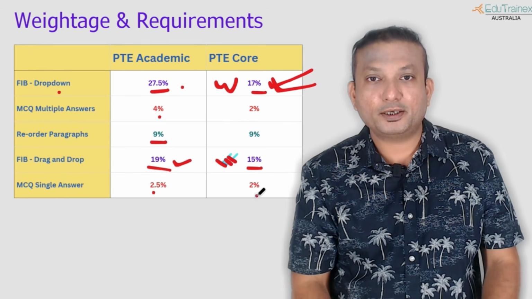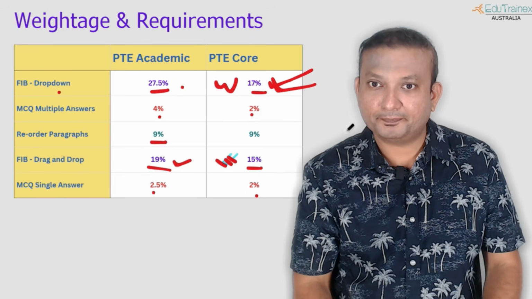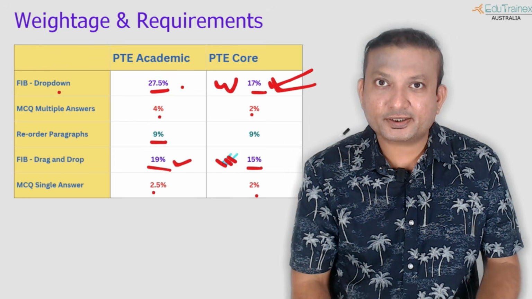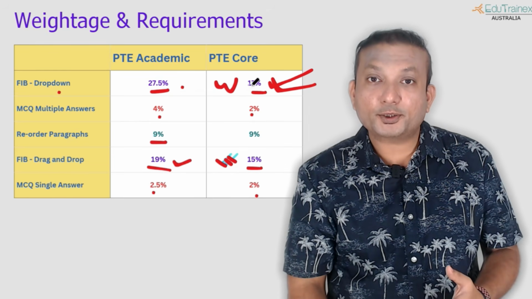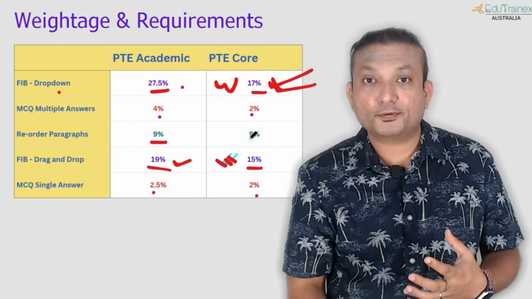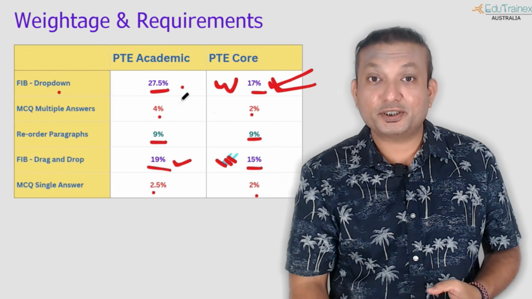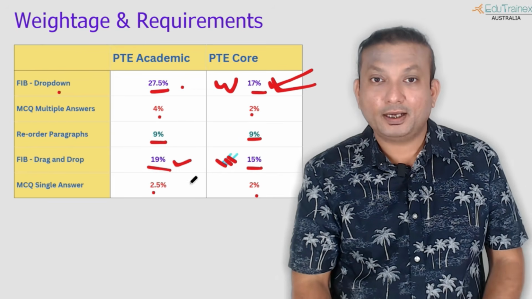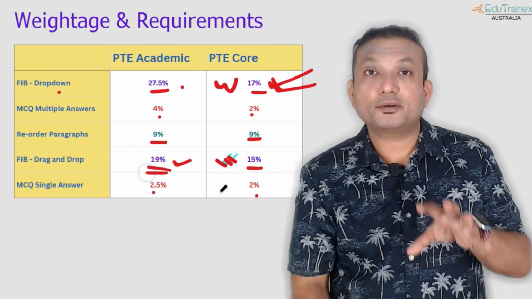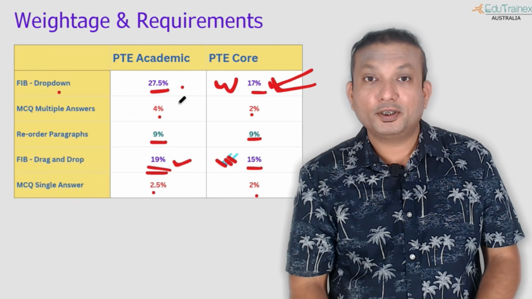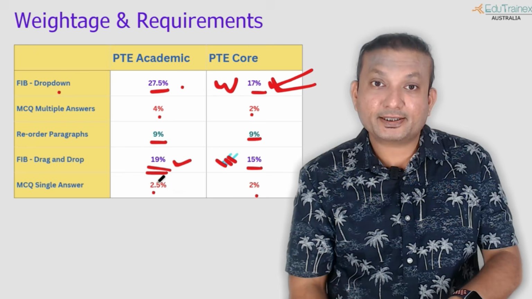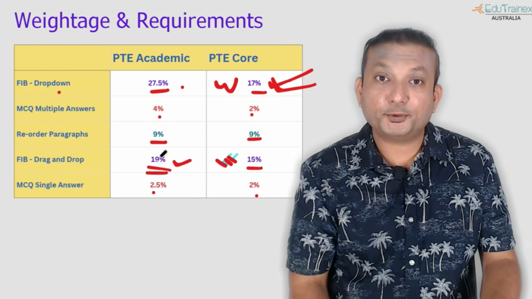And then once again, multiple choice questions, you have to ignore them, because they are just time wasters. If you spend time on them, you are actually losing big chunks of marks for these modules, which are fill in the blanks questions and reorder paragraphs. So this is where you need to keep your focus. And this question particularly comes right in the end. So you need to do these questions quickly and skip the non-important ones so that you have enough time to